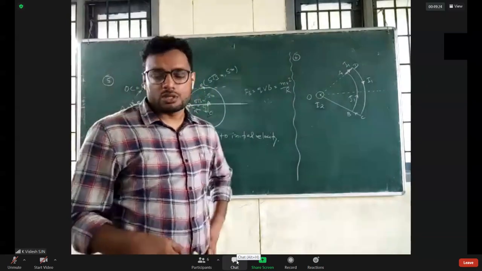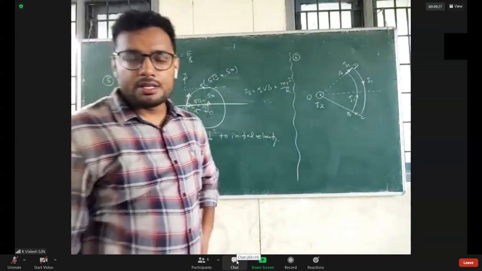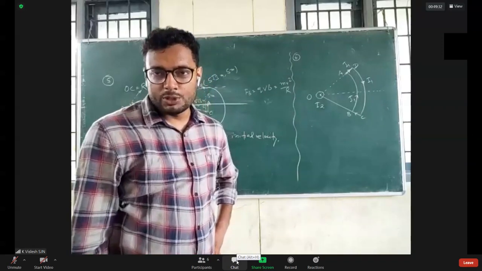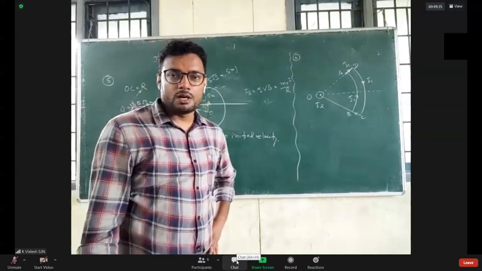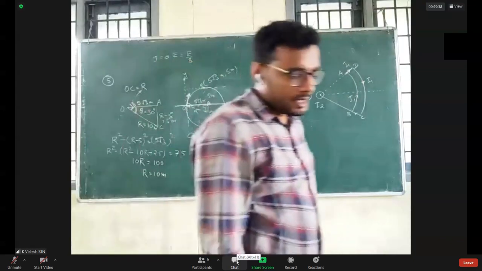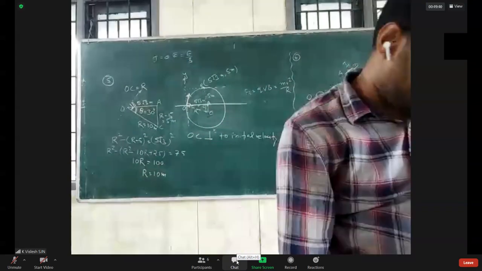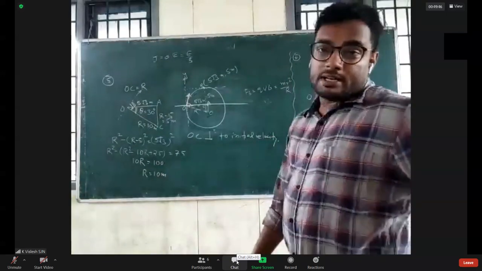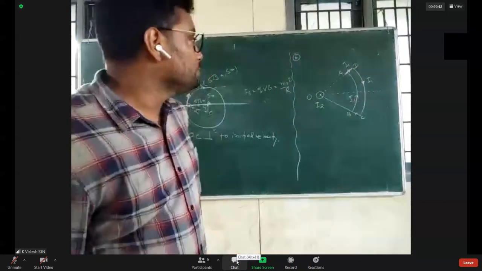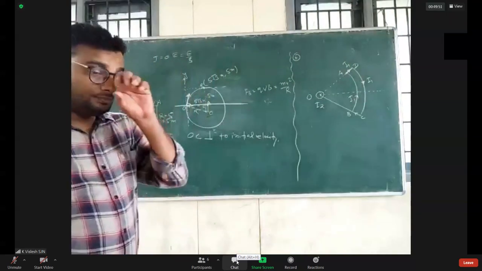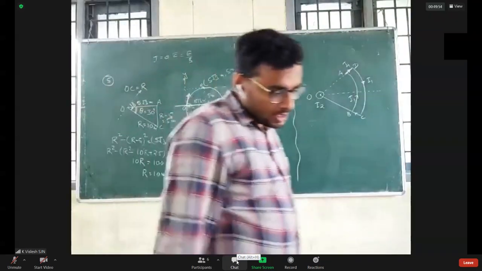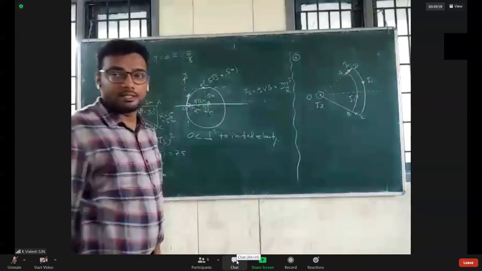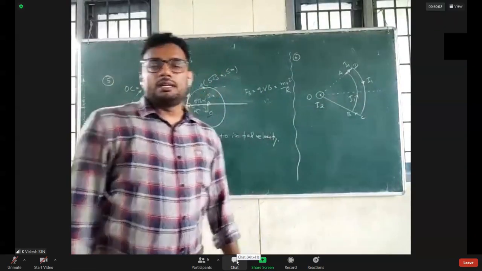Did anybody attempt this question? Please let me know. Oh, nobody responds. Did anyone attempt this question about this annular loop? They ask what is the net force on loop ABCD, and what is the net torque on the loop. Did anybody solve it?